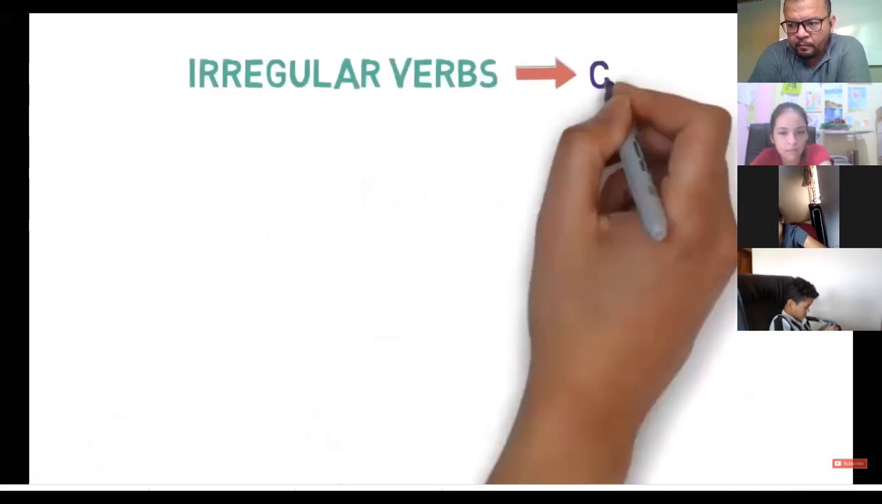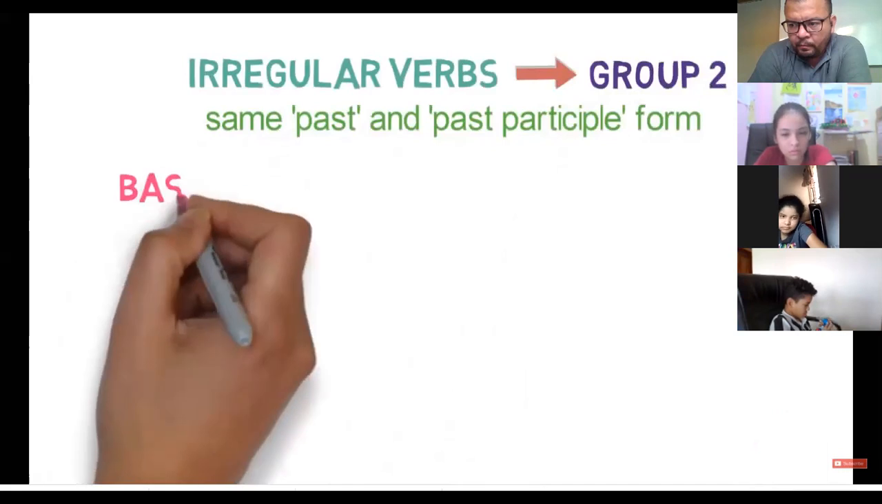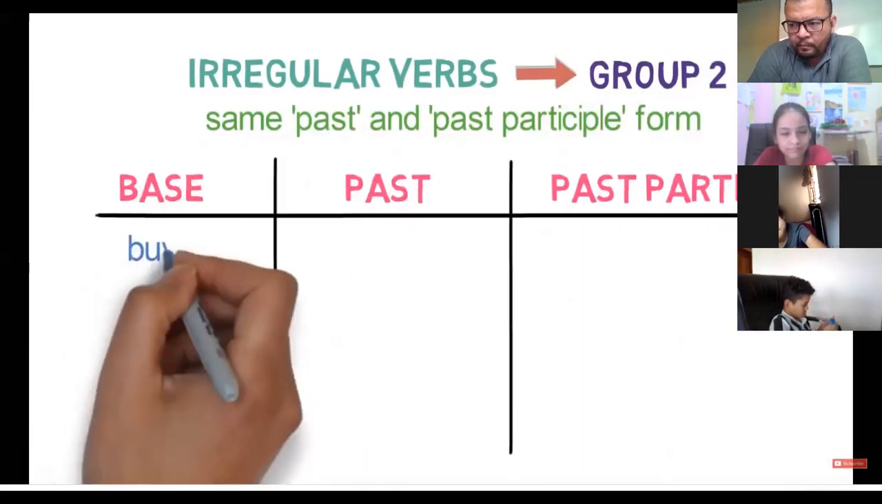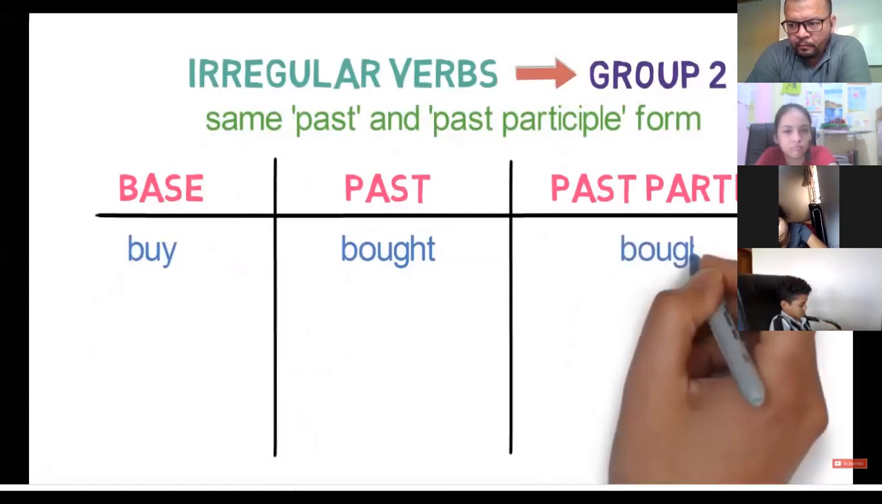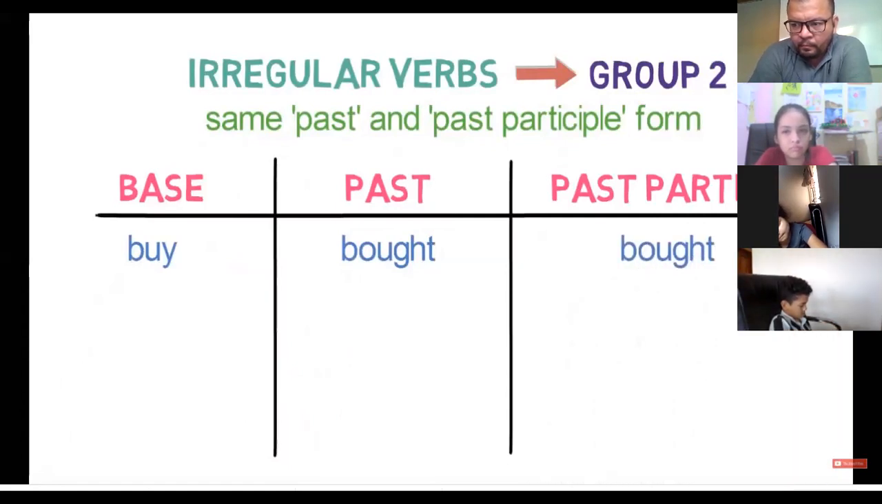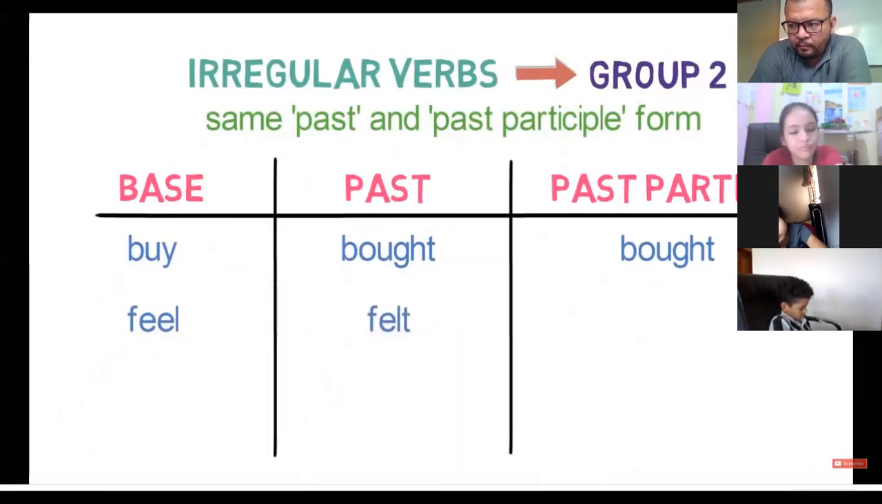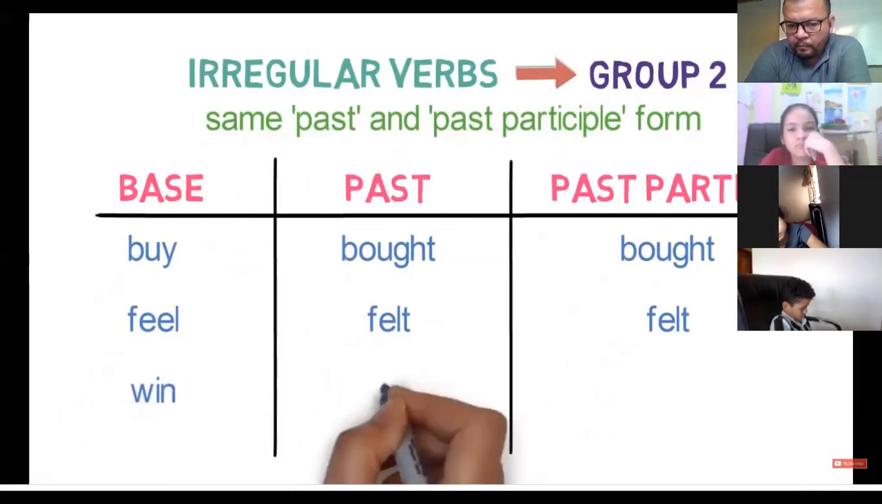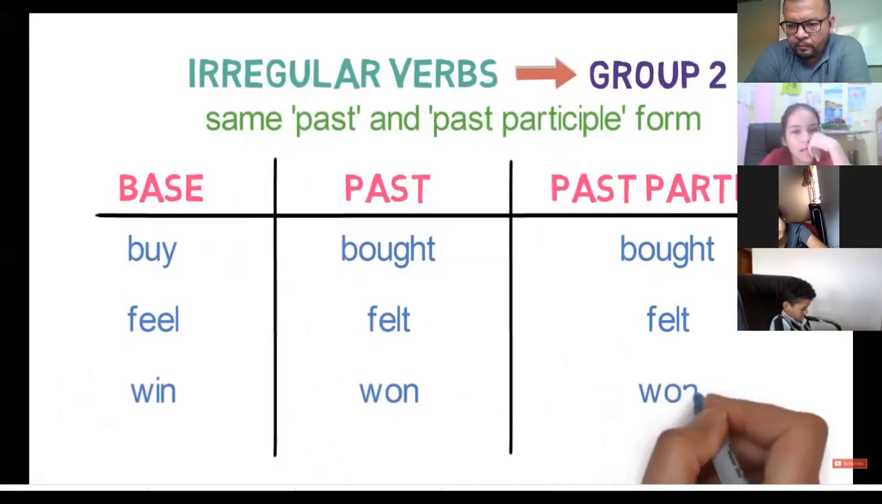Let's look into examples of group 2. Same past and past participle form. Buy in base form becomes bought in past and remains same, bought, in the past participle form as well. Feel in base form becomes felt in past and remains felt in past participle form as well. Win in base form becomes won in past and remains won in past participle form as well.